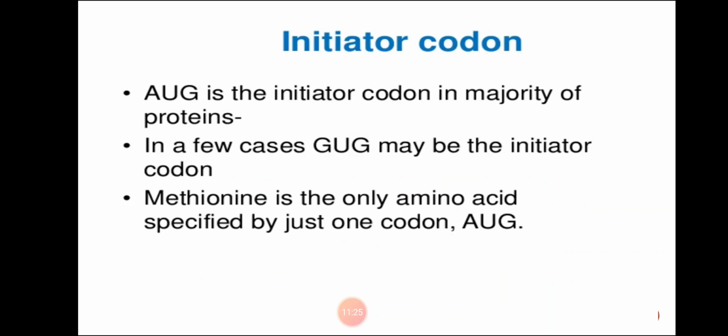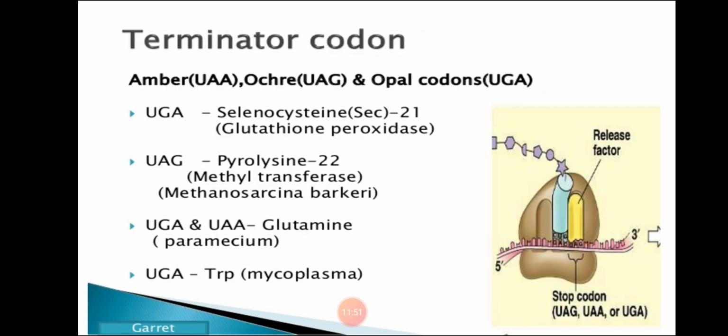The next property is the initiator codon. We have already studied that in every mRNA one initiator codon is present, the start codon known as AUG. AUG is the initiator codon and it codes for the amino acid methionine. The next property is the terminator codon.